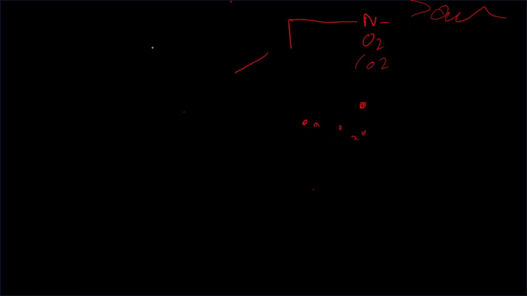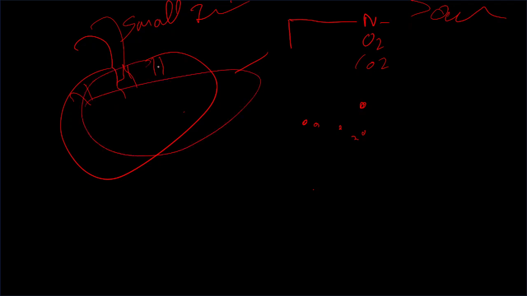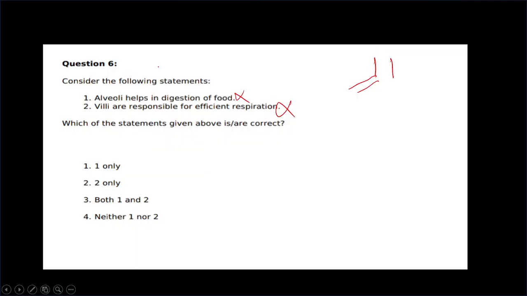Basically, villi are present in the small intestine, where they are very tiny, finger-like structures. And when food enters the small intestine, they provide a surface to absorb it. So that statement is also wrong. So neither the first nor the second option is correct.